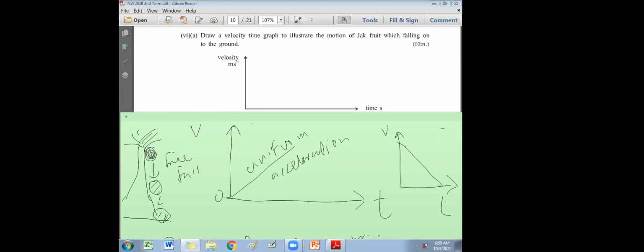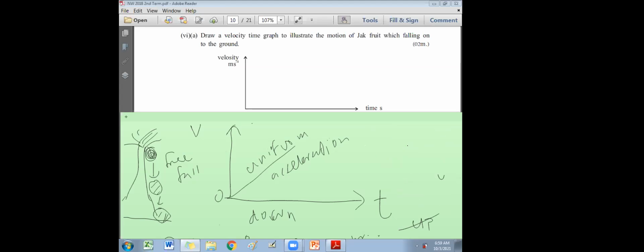So in the exam, they can ask what? When a stone is thrown upwards until it reaches the maximum height, not until it reaches the ground, until it reaches maximum height. Initially, you supply the velocity 40. After say 3 seconds, velocity becomes 0. That is the maximum height. At maximum height, velocity is 0. Moving up, deceleration. Falling down, acceleration. Right. So this one, the graph is the first answer. Then next part.